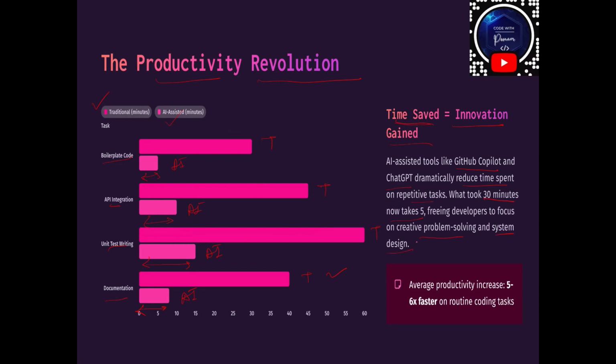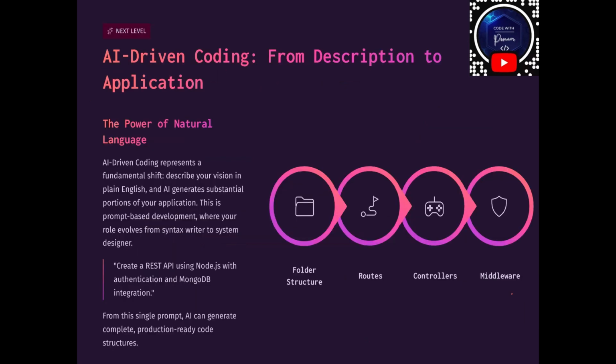So now average productivity has increased by how much? By 5 to 6 times faster than our routine coding task. So that is the revolution our AI tools have created. Now what is the next level? This is our AI driven coding. That is why now we have to focus on AI driven coding. We are just moving one step further. Now here you can see from description to application.